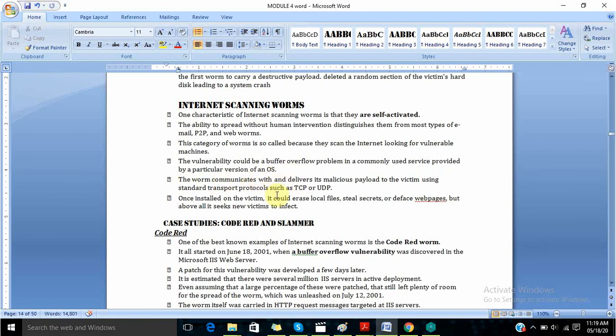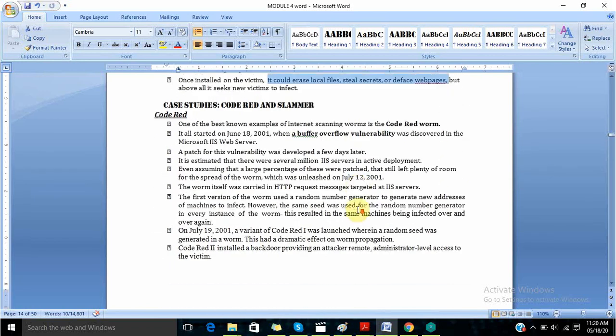The worm communicates with and delivers its malicious payload to the victim using TCP or UDP. UDP was used in most of the cases. Once installed on a victim, it could erase local files, steal secrets, and deface web pages. So all these things were the effects of the worms on a victim. So throughout this chapter we were studying Code Red. Let us study the case study of Code Red and understand better what Code Red did and how it affected the system.